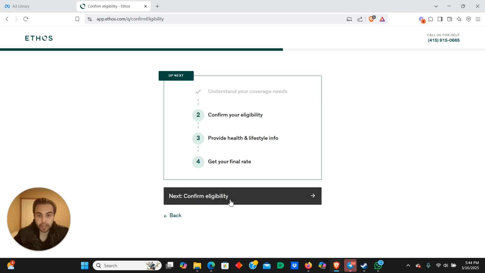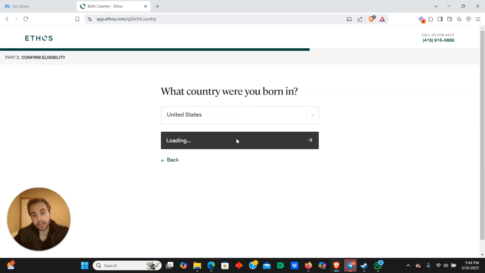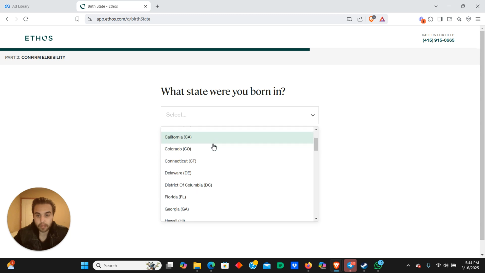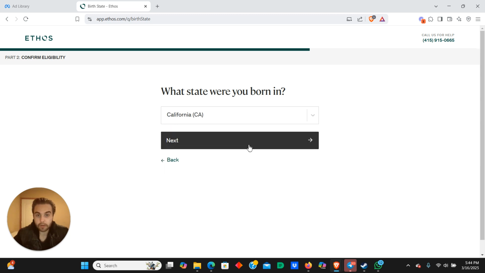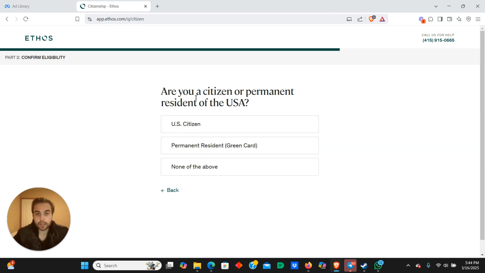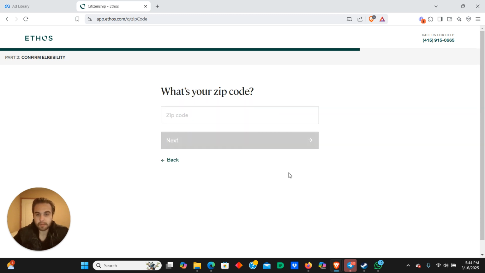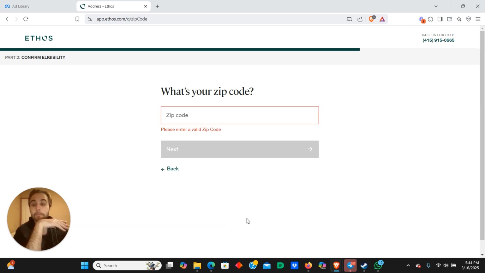into here, right? Confirm eligibility. United States, right? State I was born. Cool. They're capturing state info. Then it's like, are you a citizen or a permanent resident? Yes, I'm a citizen. Okay. I'm not gonna put in my zip code. I'm gonna put in a different zip code because I don't want to dox myself on the internet.